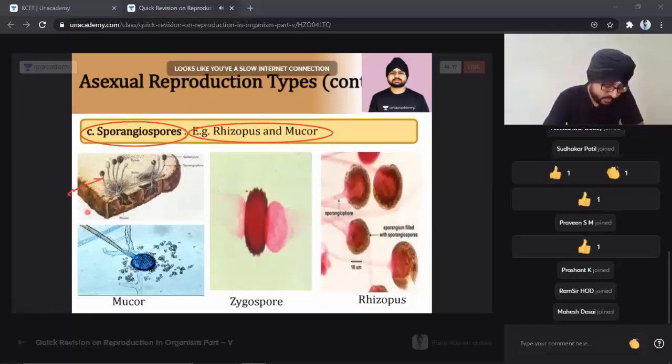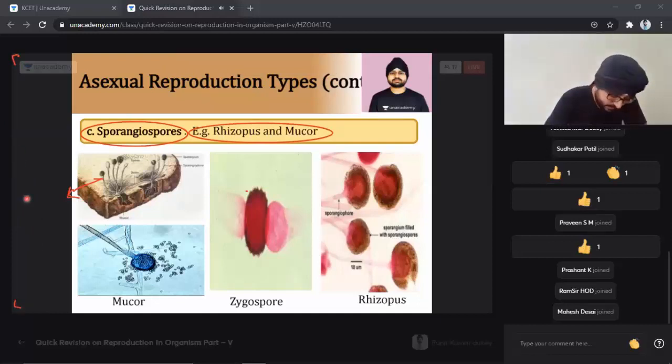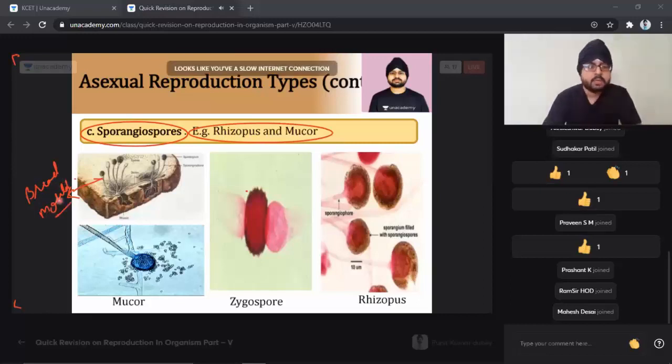I'll just write it over here for all of you. Let me make the margin, sometimes it goes out of the screen. Bread mold we call it, and through this bread mold the zygospore is formed.